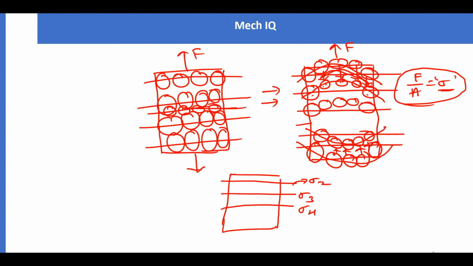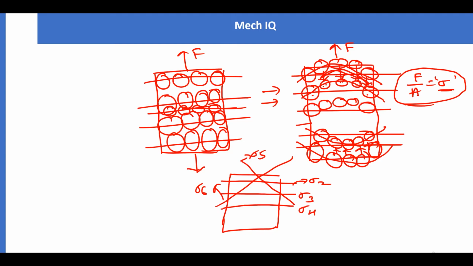If you consider the direction, let us say this plane, you will get sigma 5. Consider another plane like this, you will get sigma 6. So at every surface, at every plane, the stresses are different.